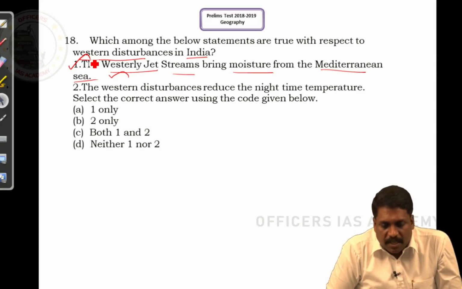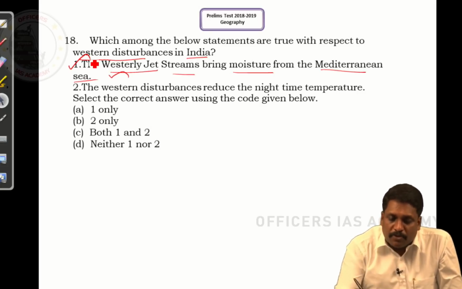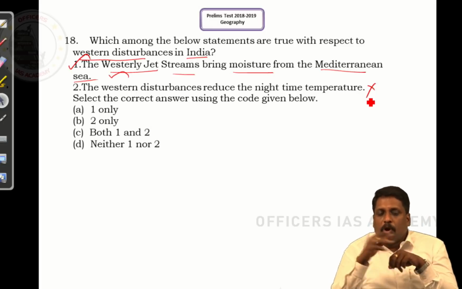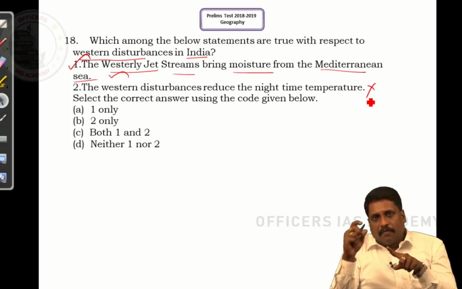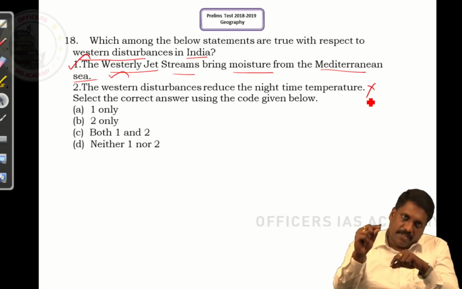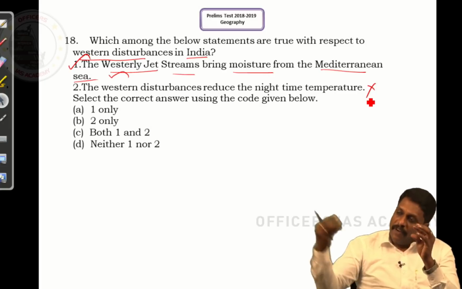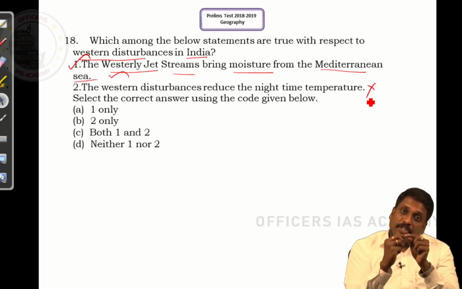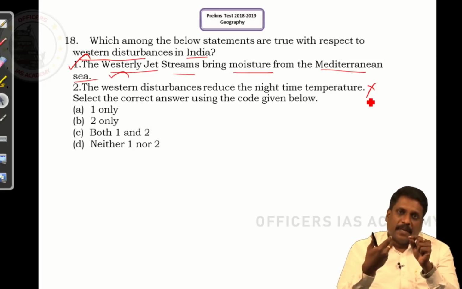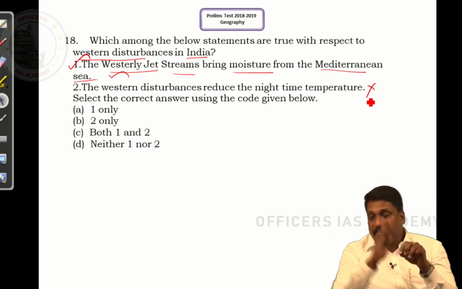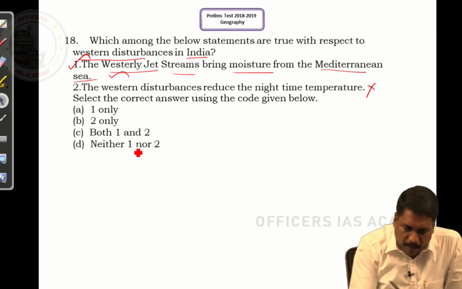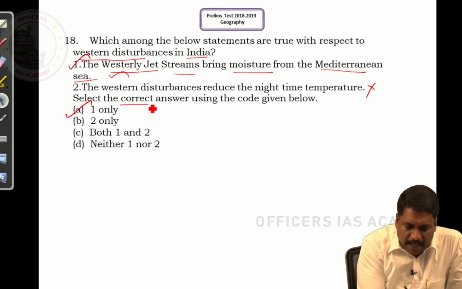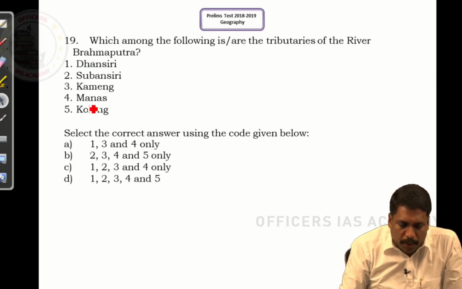Statement 2. The western disturbances reduce the night temperature. This statement is wrong. Water is a moderator. When I talk about western disturbances reducing the night temperature, no. Understand that western disturbance is a phenomenon which we experience during winters, and normally winter nights are very cold. Water being a moderator, whenever I have precipitation, the night temperature will be increased. Extreme conditions will be moderated. If it is very high, temperature will be reduced. If temperature is already low, the temperature will be increased. Right, sir? It means statement 2 is wrong. The answer to this question, select the correct answer, should be A, 1 only.